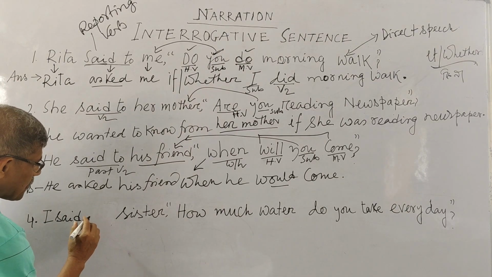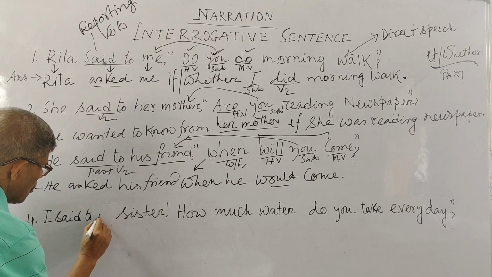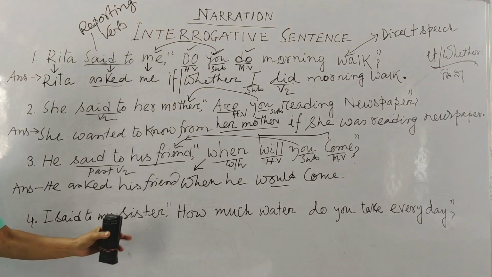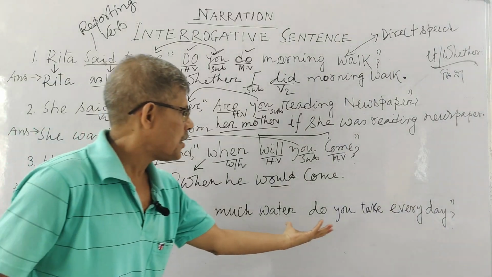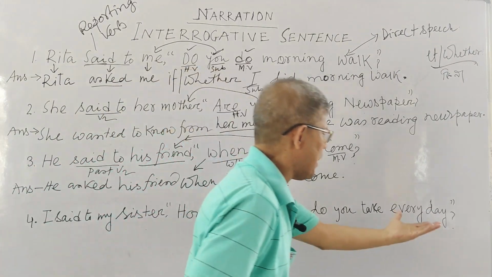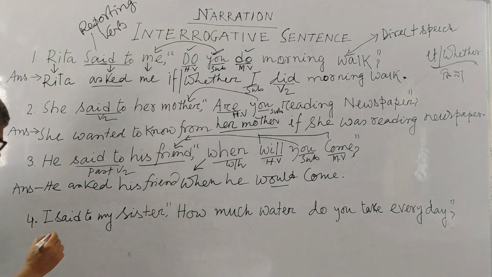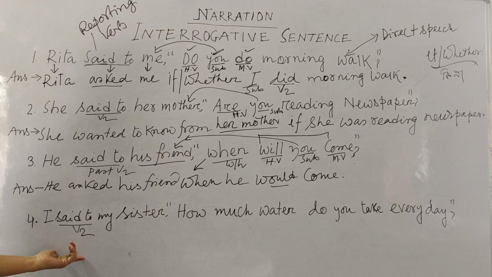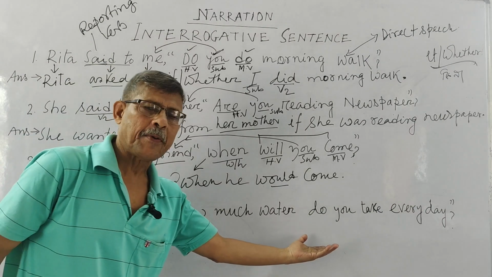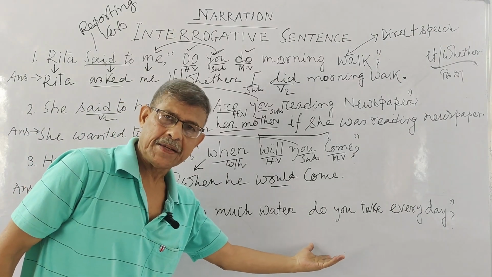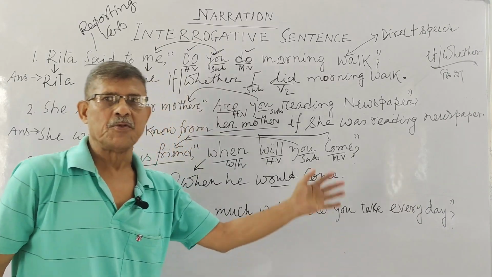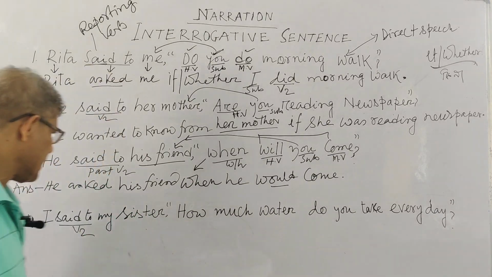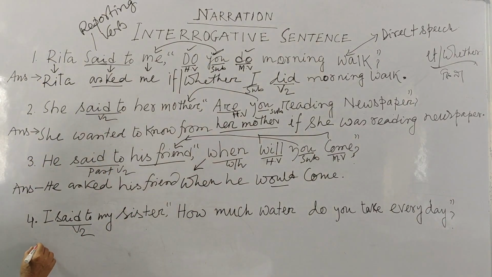I said to my sister, "How much water do you take every day?" Now you see, this is your V2. That means the reporting verb is past. So whatever verb you get, you have to change it. If it is present, then you have to make it past. If it is future, then you have to make it past. Isn't it?